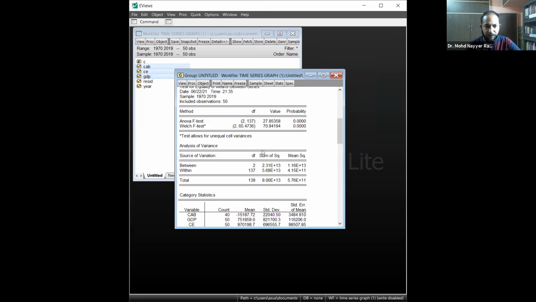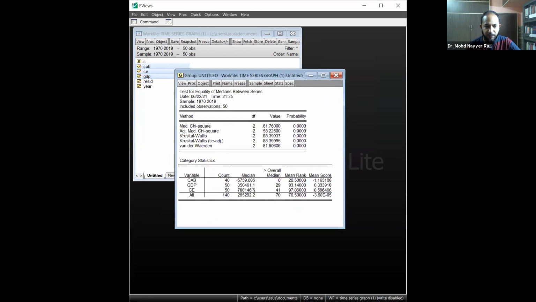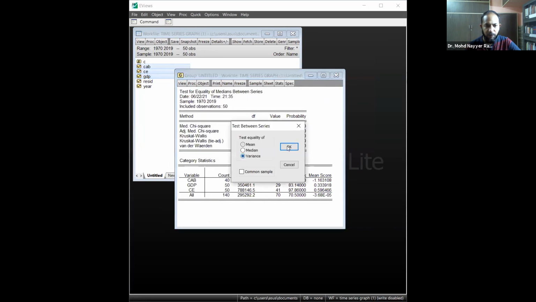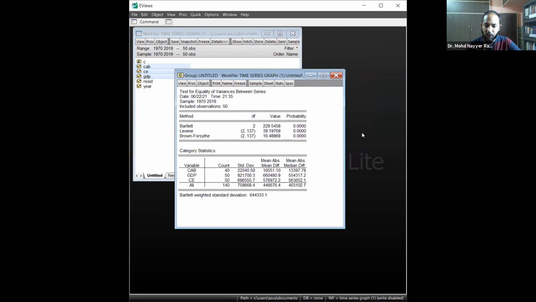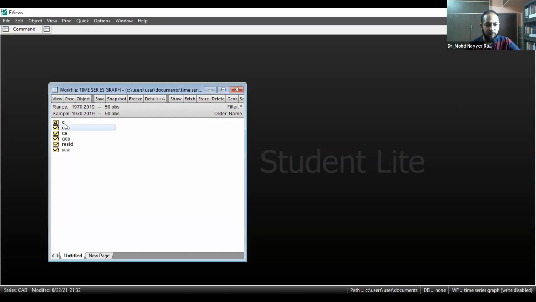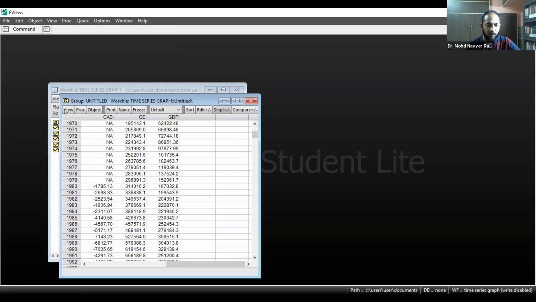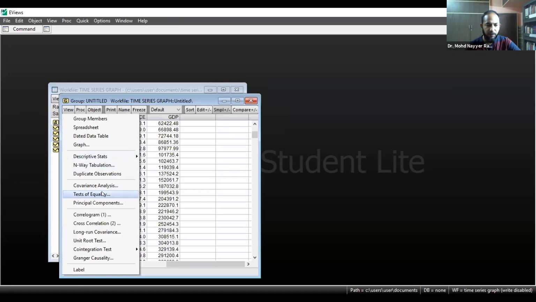Okay. Then we have median. And then we have the variance. Next. All three groups are there.